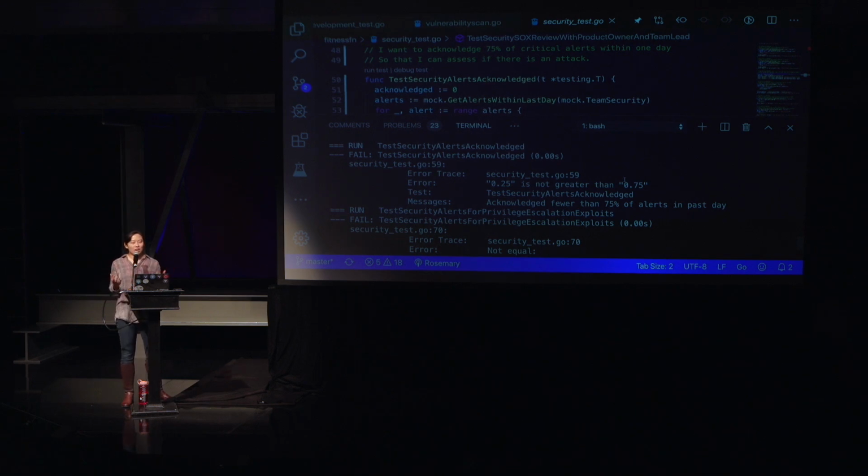And I told them, pick an arbitrary number of the things that you want to address in a day. Like what do you really want to address? And they said, all right, it'd be nice if we addressed 75% of what we deem as critical alerts in the day. All right, three quarters. Okay, let's just see what happens.